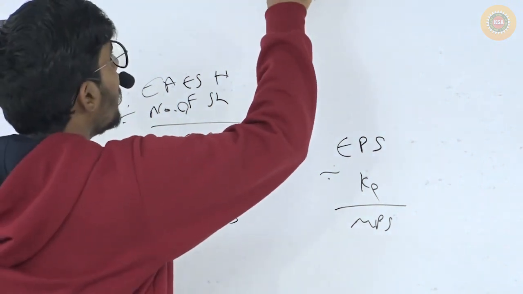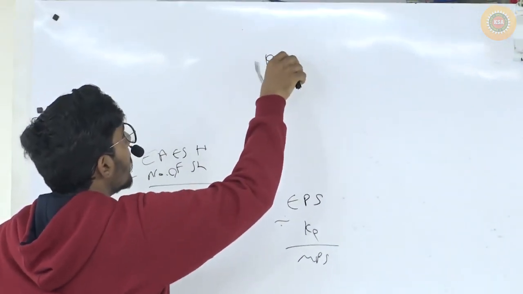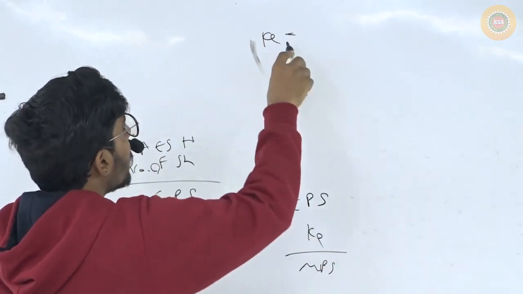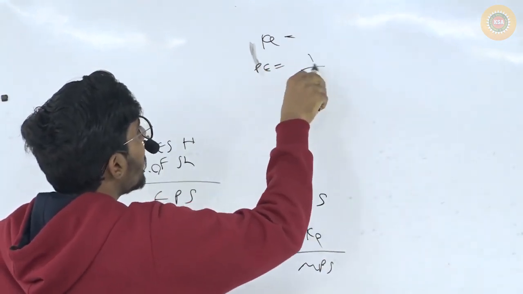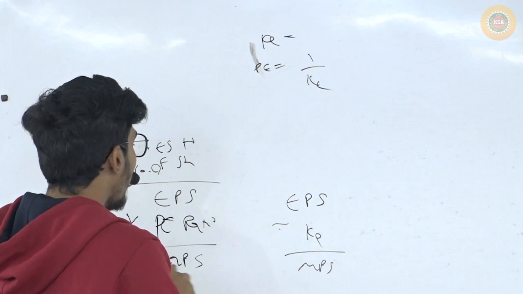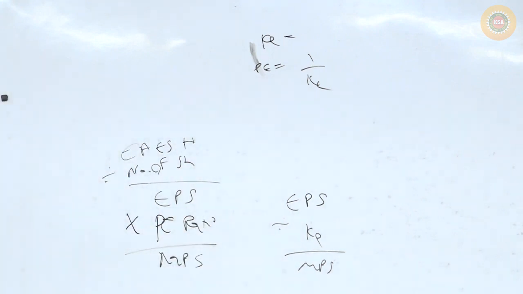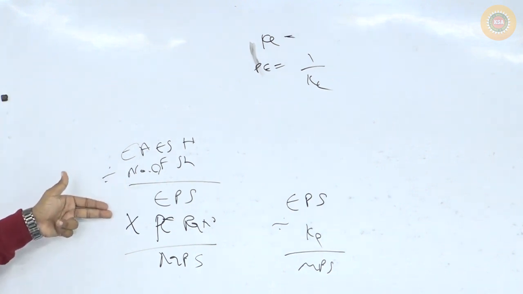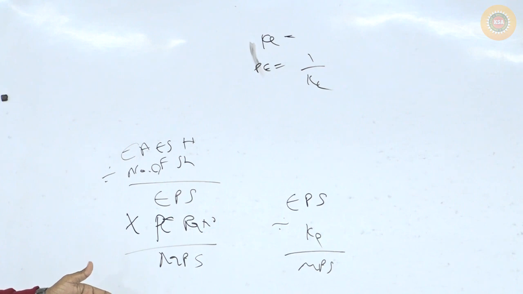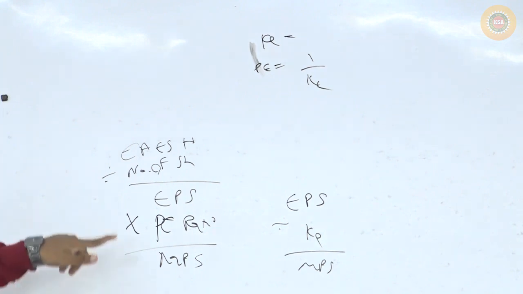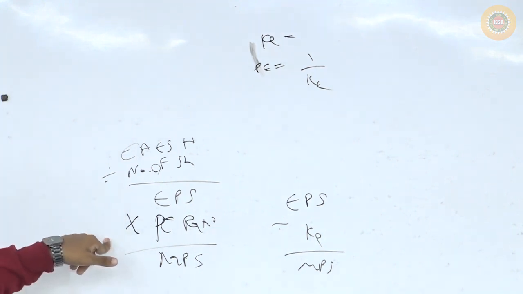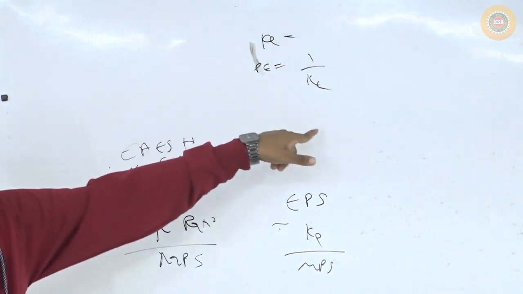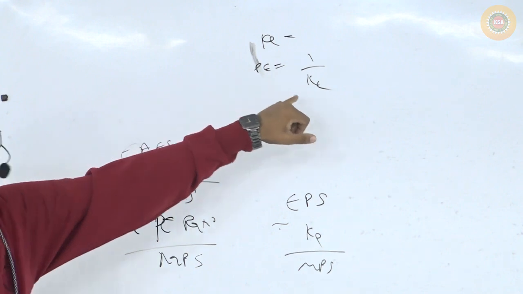If K is given, first you calculate P ratio. P ratio is nothing but 1 divided by KE, and then you multiply it with EPS. Any method you do, it is okay. The best way is P ratio, and conceptually it is very easy to understand: how many times of earnings I have to pay is called MPS. If P ratio is directly given, multiply EPS into P ratio. If P ratio is not directly given, K is given, using K first find out P ratio. So P ratio is equal to 1 divided by K.